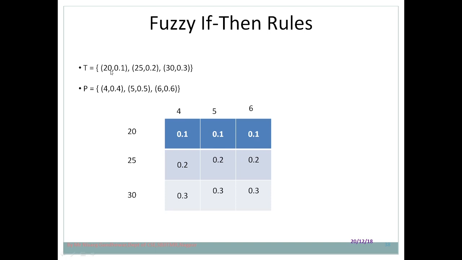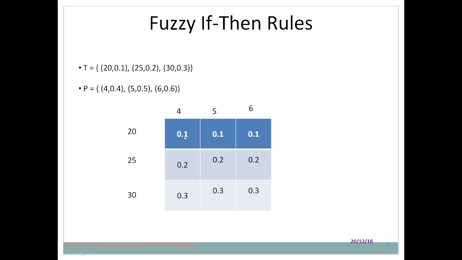First of all, 20 is compared with 4. What are we comparing? We are comparing their membership values. The membership value represents the kind of bond that exists between temperature 20 and pressure 4. Between these two, which one is low? 0.1 is low, that's why I have taken 0.1.